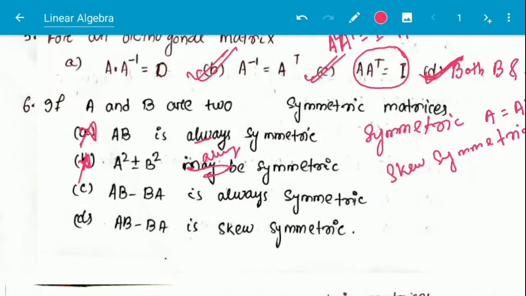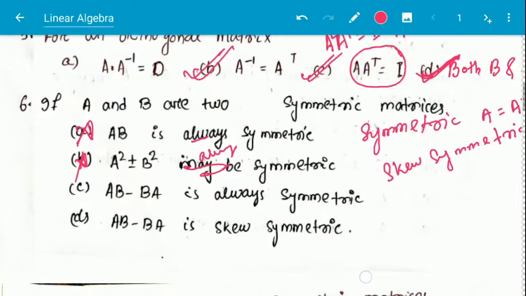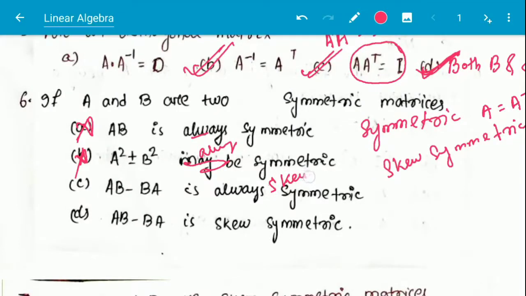And option number C, AB minus BA is always symmetric. This is not symmetric, this is always a skew symmetric matrix. So option D is the correct answer, that is AB minus BA is a skew symmetric matrix.